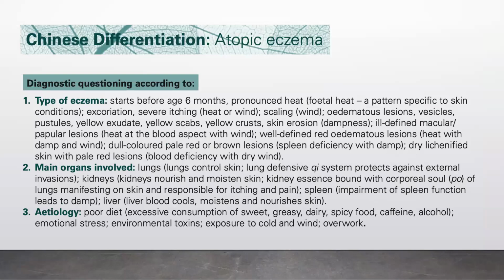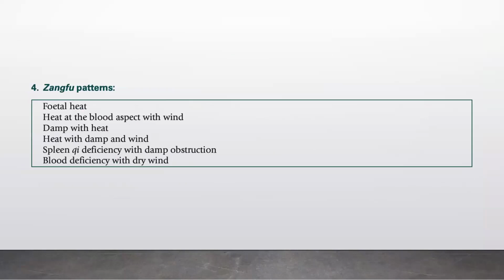Etiology for atopic eczema in Chinese medicine would be poor diet, excessive consumption of sweet, greasy, dairy, spicy foods, caffeine, alcohol, emotional stress, environmental toxins, exposure to cold and wind, and overwork. Zangfu patterns are fetal heat, heat at the blood aspect with wind, damp with heat, heat with damp and wind, spleen chi deficiency with damp obstruction, blood deficiency with dry wind.